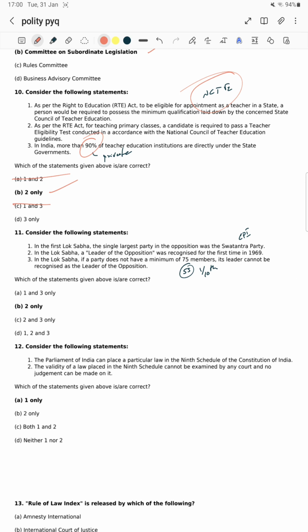Now consider the following statements. In the first Lok Sabha, the single largest party in the opposition was the Swatantra party. Sir, no sir, it was the CPI party, sir. Okay, it was the CPI party. Statement 1 is wrong, remove it.